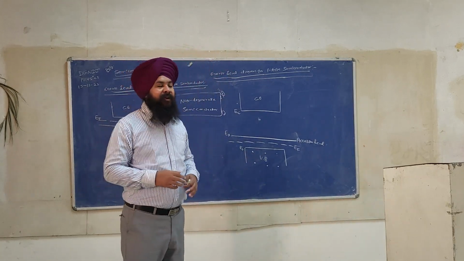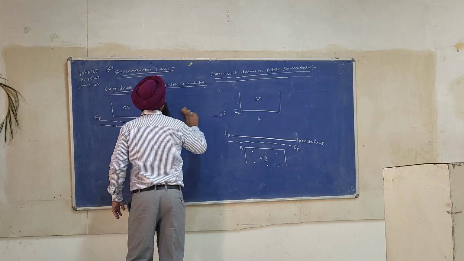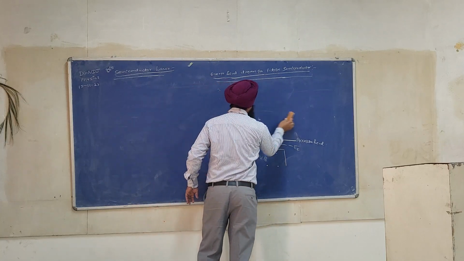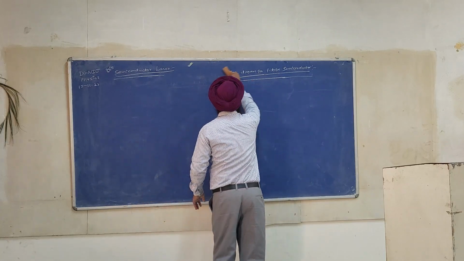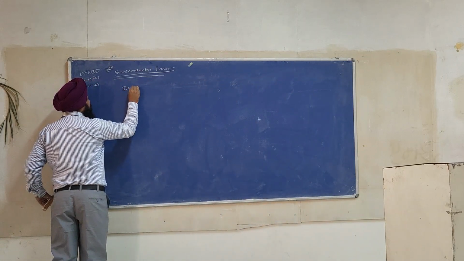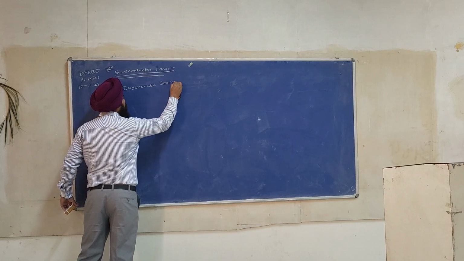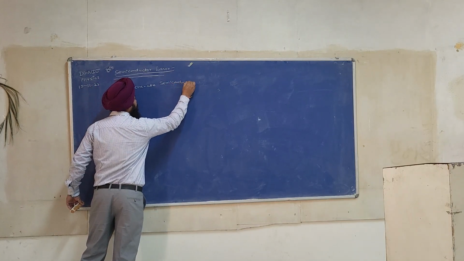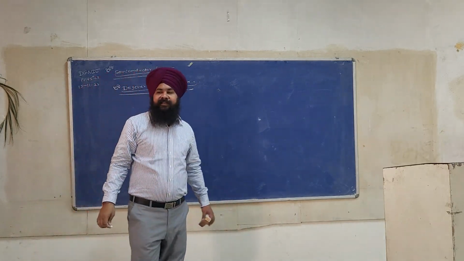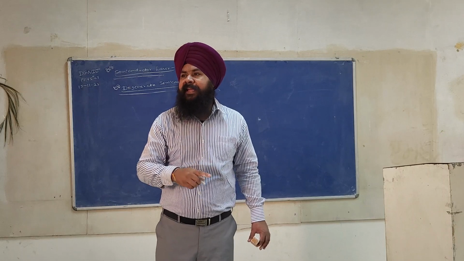Now we will try to understand what a degenerate semiconductor is. Please write a heading: what is a degenerate semiconductor? In the degenerate semiconductor, the Fermi level will penetrate either into the valence band or into the conduction band.